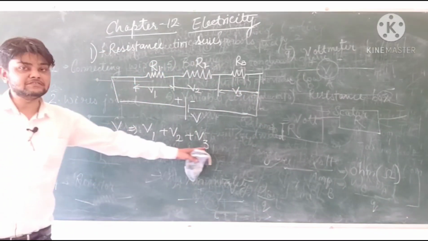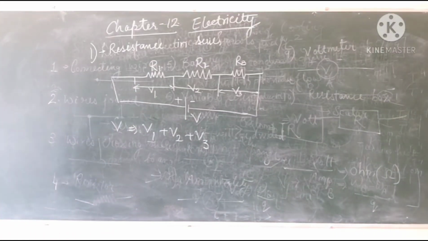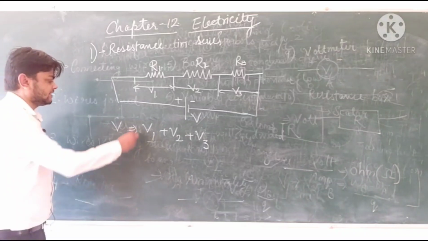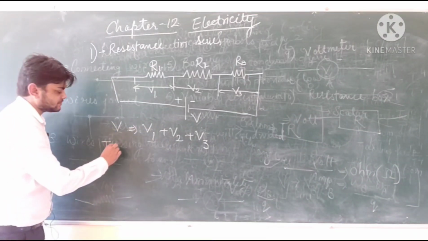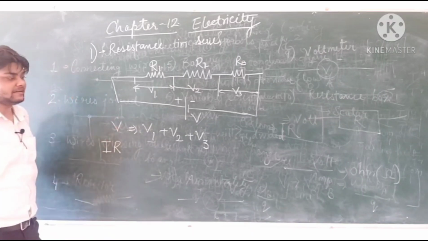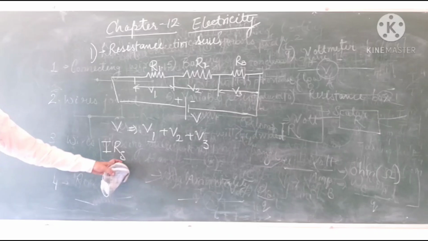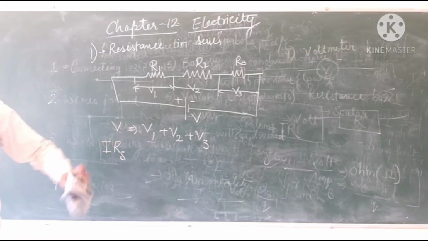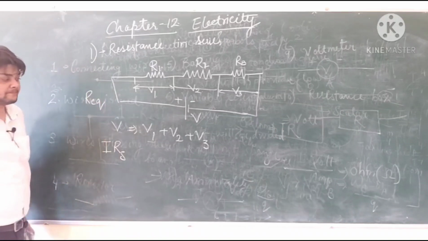Therefore, total potential will be equal to summation of individual potentials, where total potential as per Ohm's law will be expressed as current and total resistance in series. We can say RS or REQ, resistance equivalent. Both are correct.